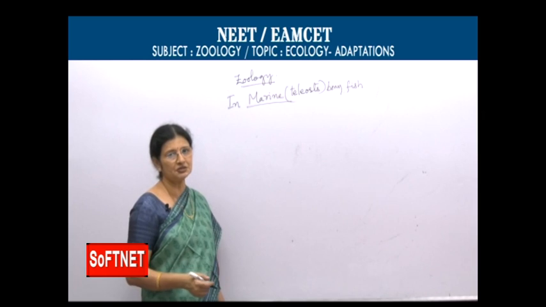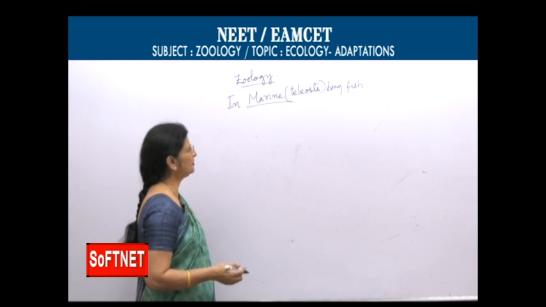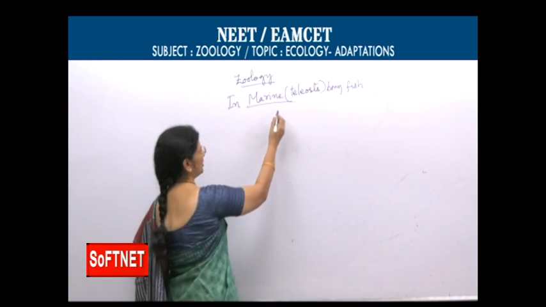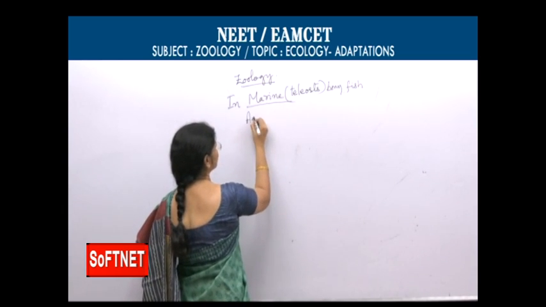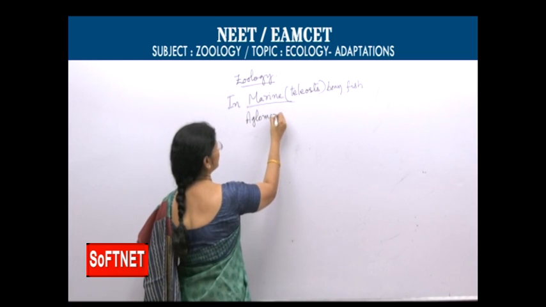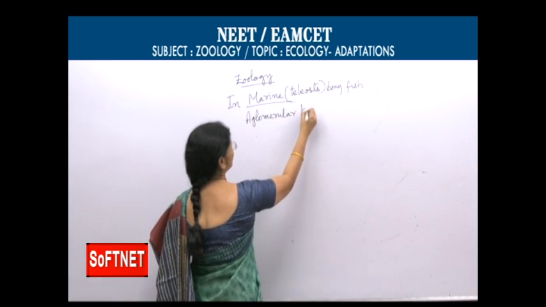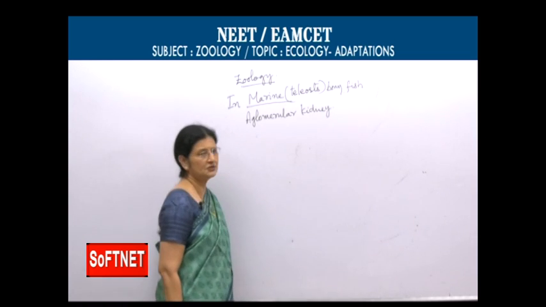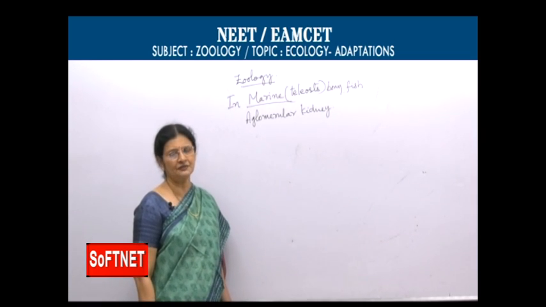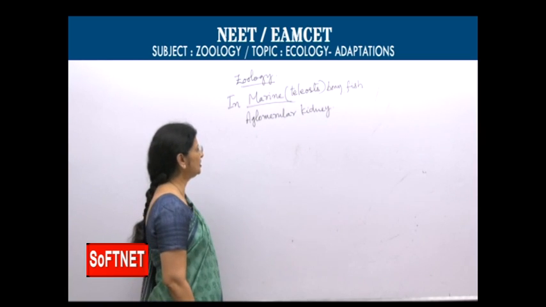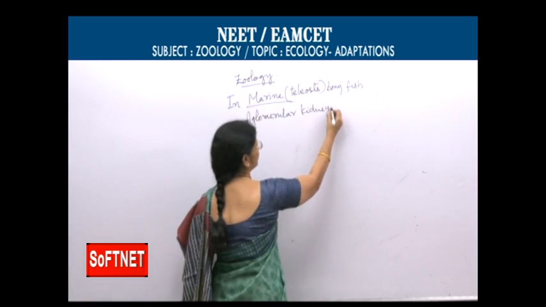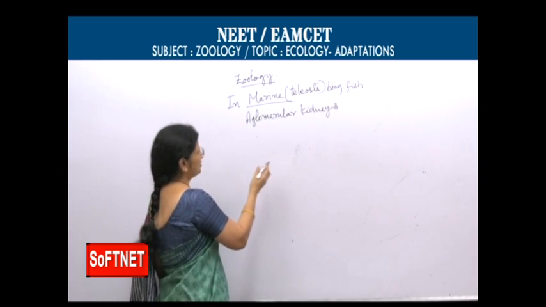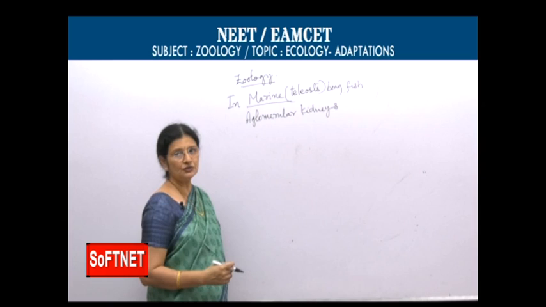To withstand this, marine bony fish have aglomerular kidneys, with very few nephrons and poorly developed glomeruli. Mostly ammonia and all goes out through gills only.